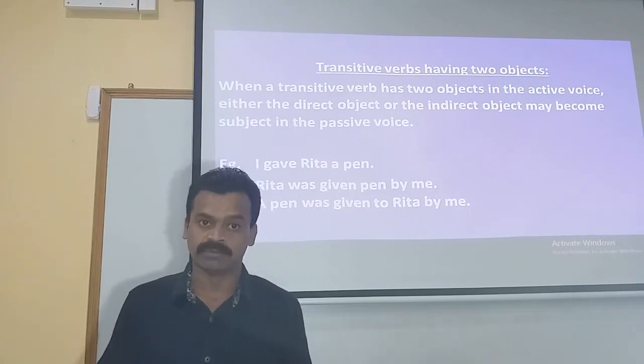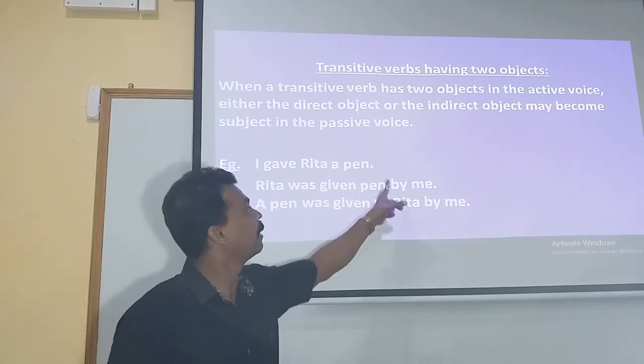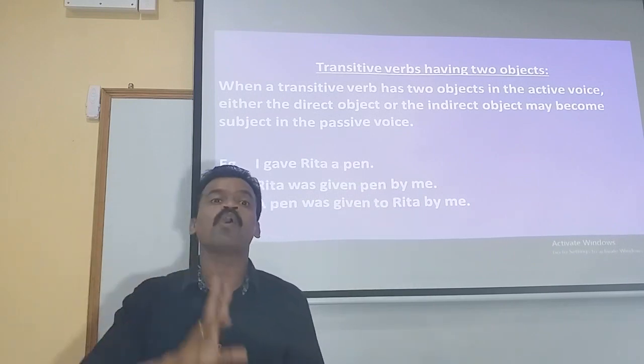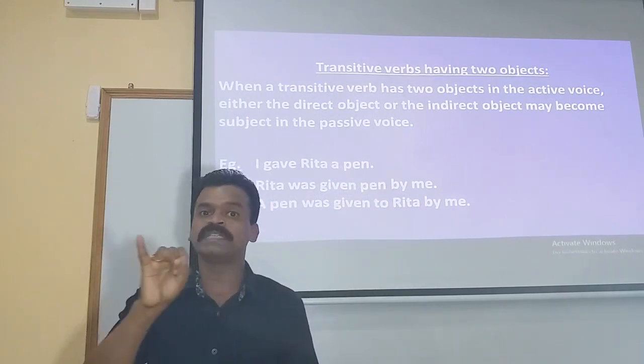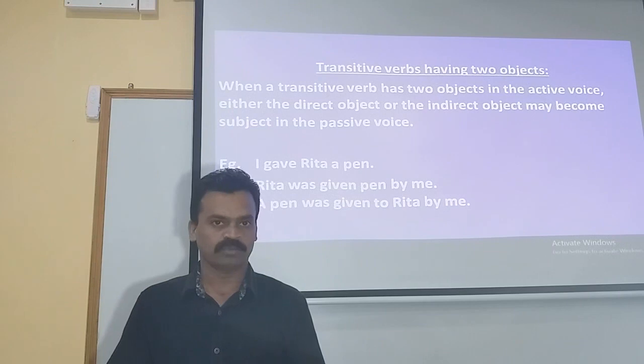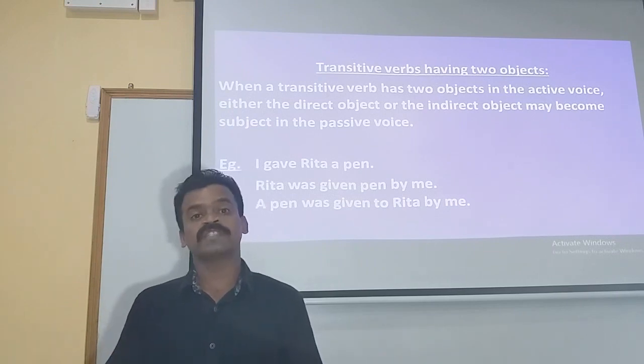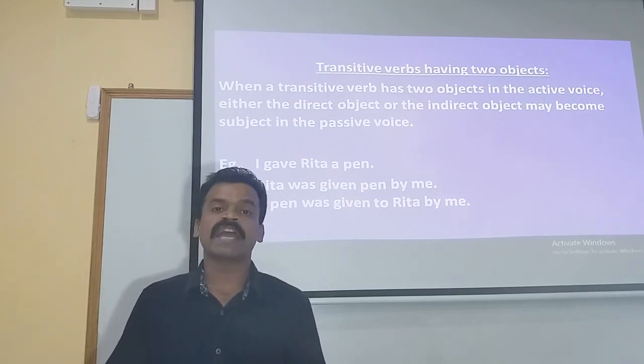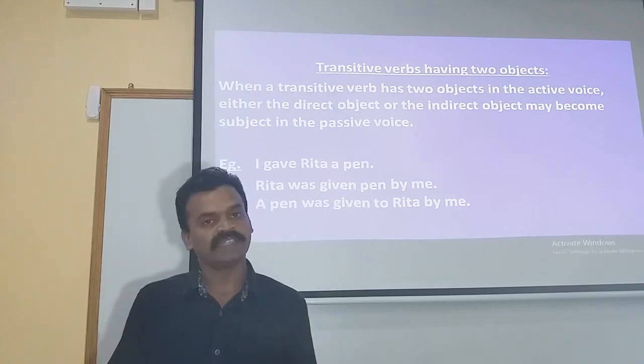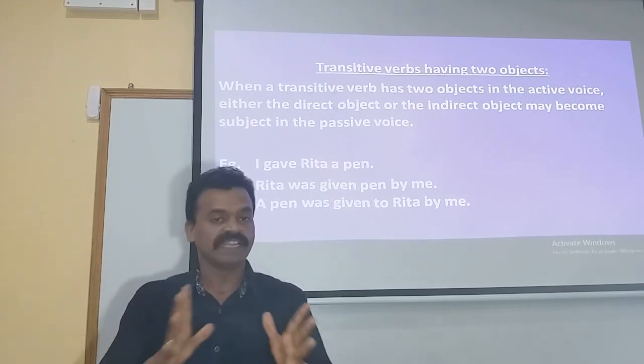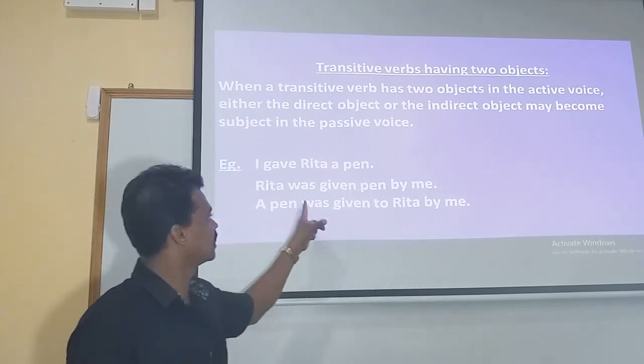What did I give to Rita? I gave a pen. So we have two objects here, one indirect object and one direct object. When you convert such a sentence into passive voice, you can begin the answer either with the direct object or with the indirect object. That's what the answer given here.